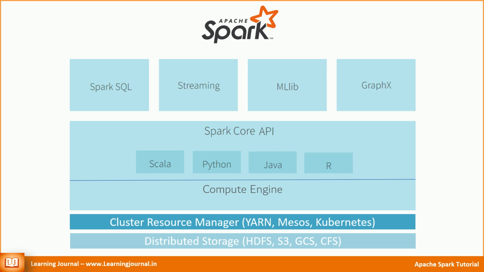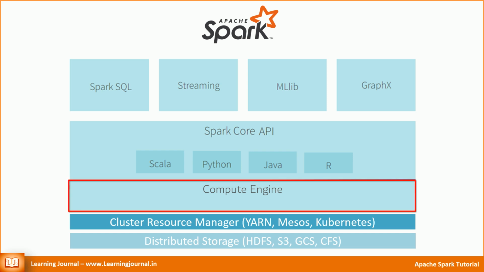So, one thing is clear. Apache Spark doesn't offer cluster management and storage management services. However, it has a compute engine as part of the Spark core. The compute engine provides some basic functionalities like memory management, task scheduling, fault recovery, and most importantly, interacting with the cluster manager and storage system.